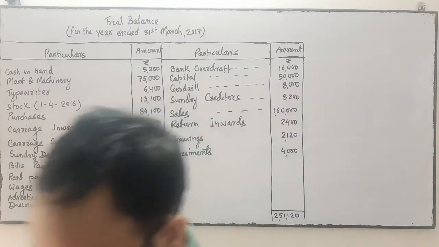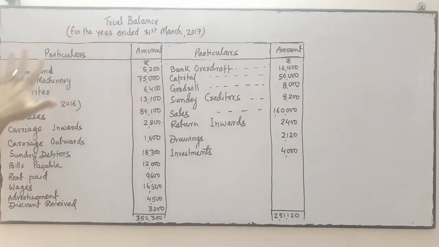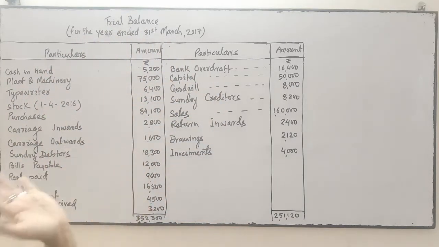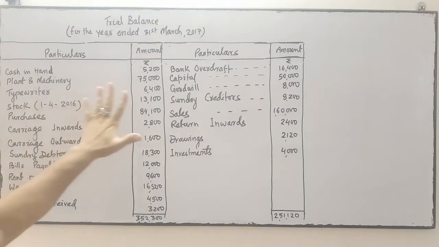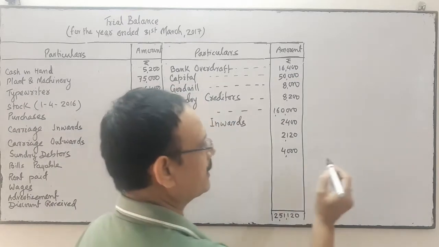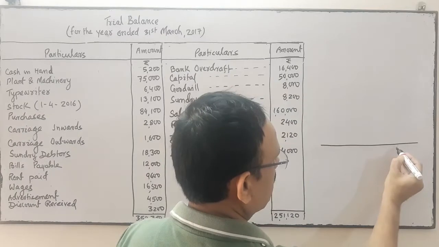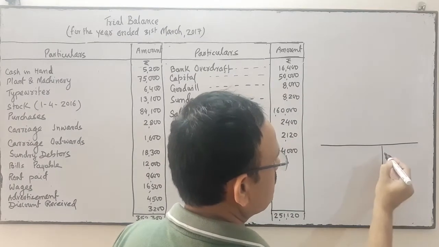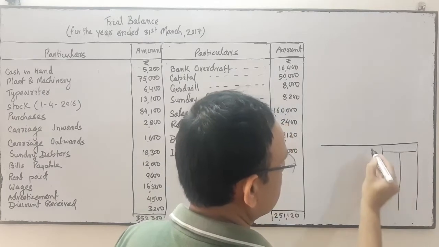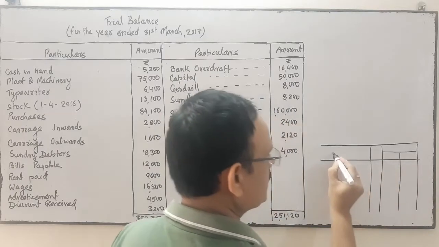So, first of all, we try to understand this is the trial balance prepared by an inexperienced accountant. First of all, you know the format of a trial balance. The format of a trial balance, what we have already discussed, is like this. There will be the two sides. Yes, this is the format we have discussed.